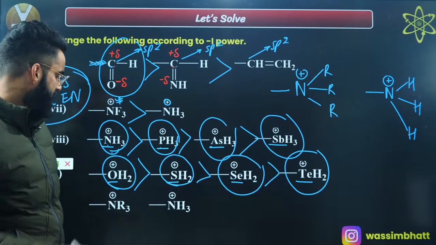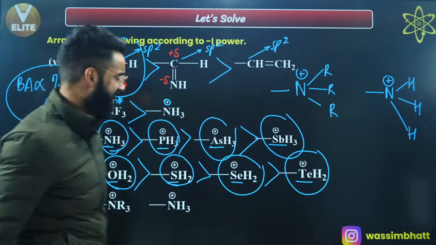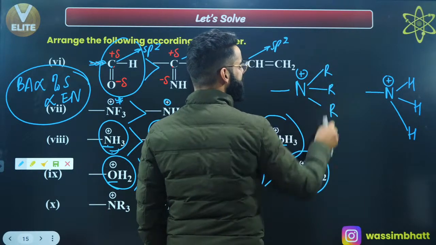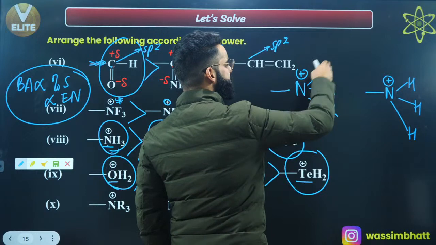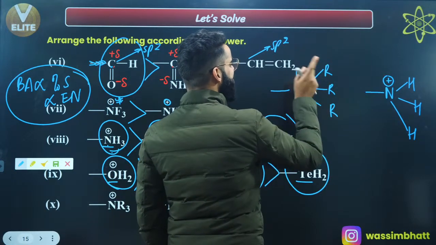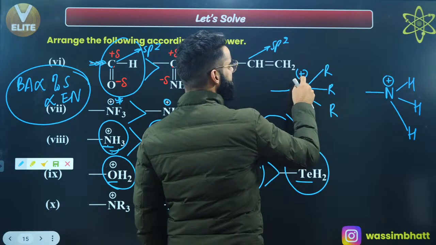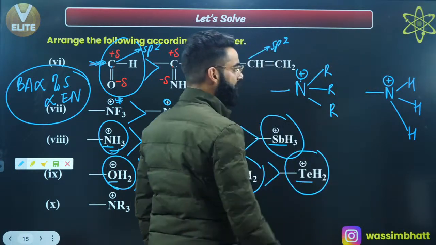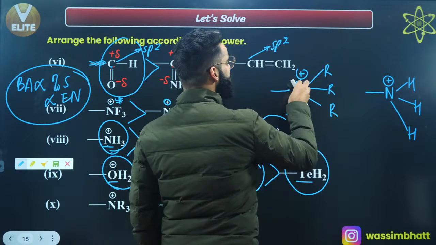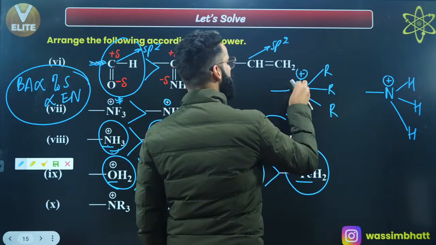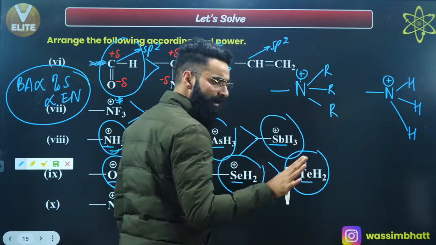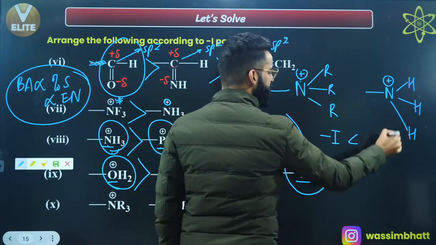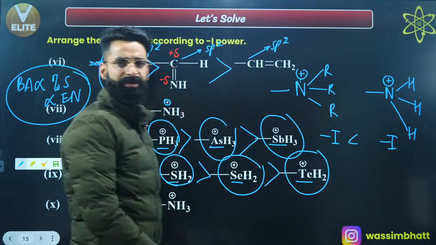Now, normally, what a normal person will think, he will think like this. For example, these are the methyl groups. Methyl groups will push electron density towards the nitrogen, due to which the intensity of positive charge on this nitrogen should be less than that of the intensity of positive charge on this nitrogen. Which should make this group less minus I showing as compared to this group. So normally this group should have less minus I power as compared to this group. But the case is reverse.